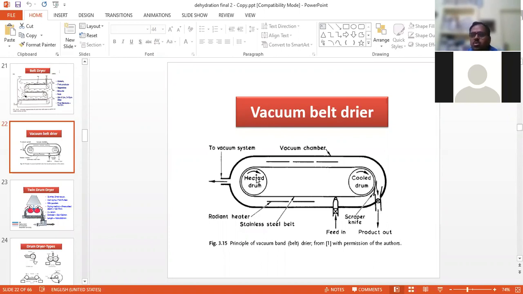This is also being used. Nowadays the vacuum drum may be made of steel and cast iron, or stainless steel, and iron coated with nickel. They are used in the industry, but preferably we allow the use of stainless steel drum dryer. So this is used.